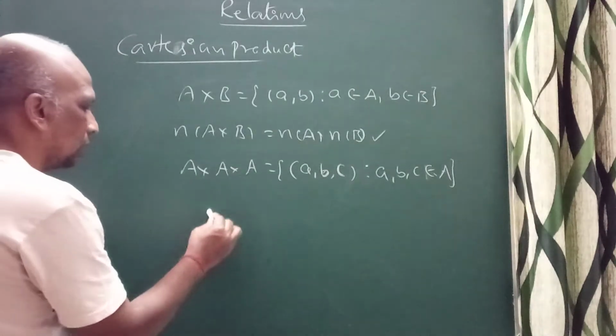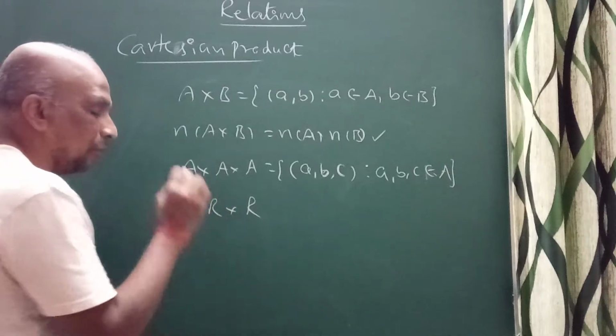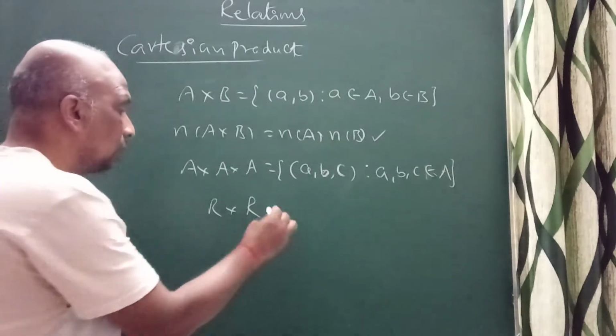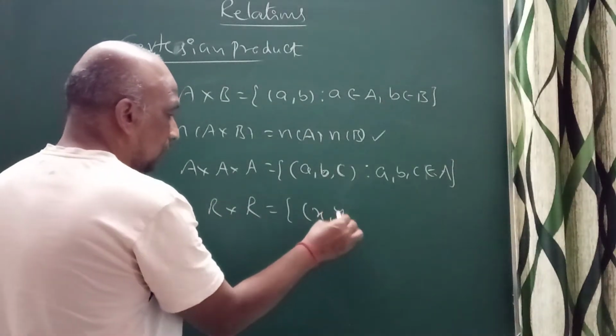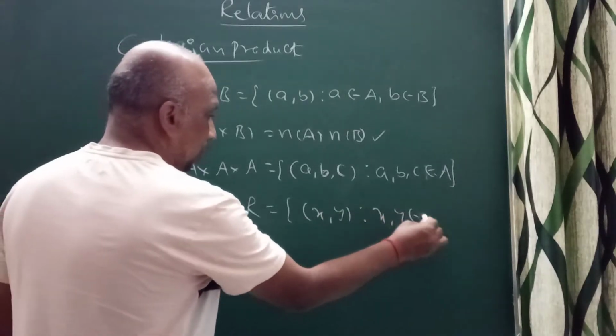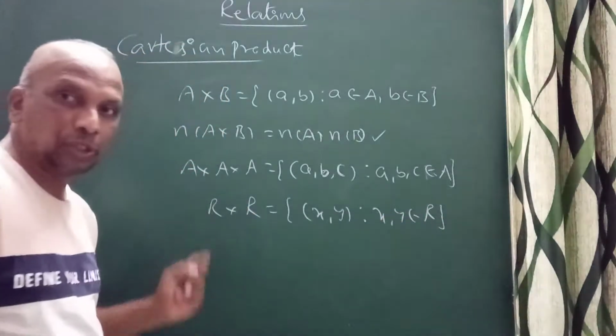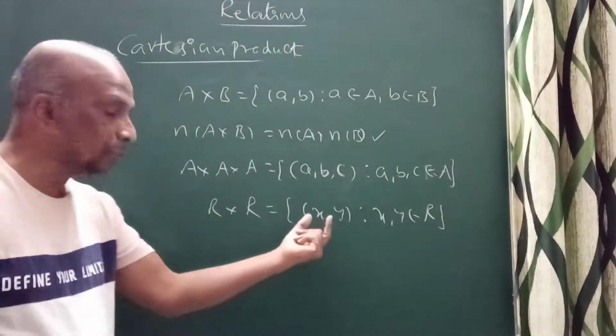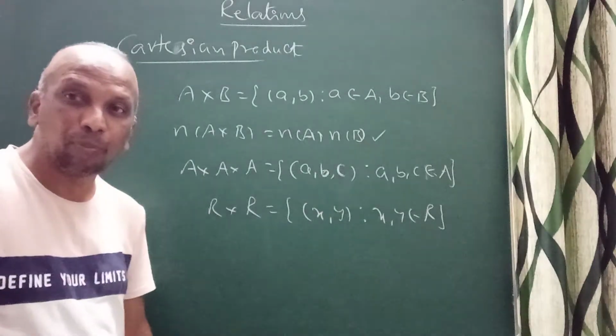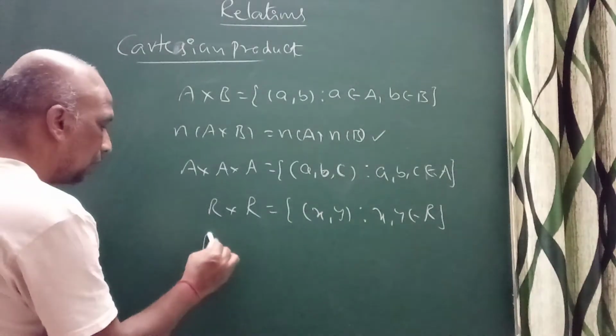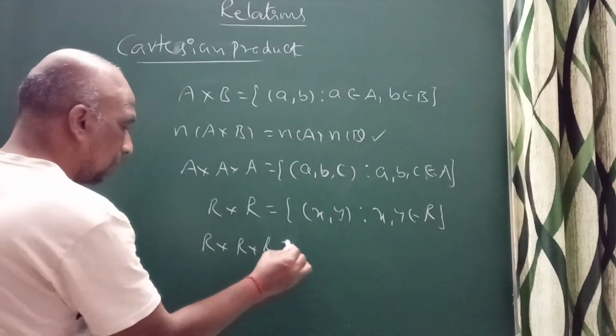You can think of the same thing if I take R cross R, where R is the system of real numbers. R cross R gives the set of (x, y) such that x, y belong to R. This is two-dimensional: every ordered pair represents a point in the coordinate plane. R cross R cross R is three-dimensional.